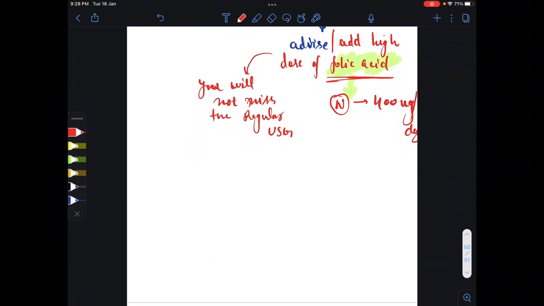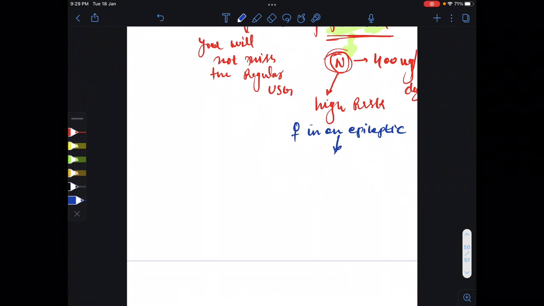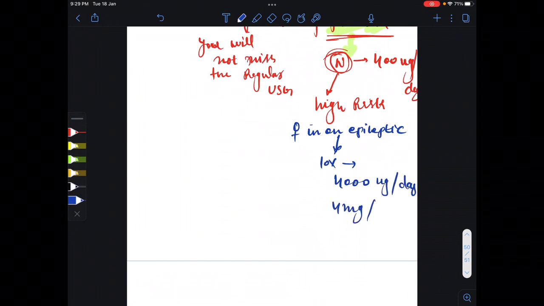But those females who have high risk, for example, females who are on antiepileptic drugs, for these females we will increase the dose 10 times, or you can say 4000 microgram per day, or you can say 4 mg per day. So we increase the dose for these females.